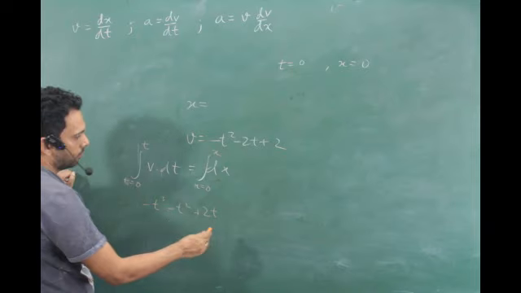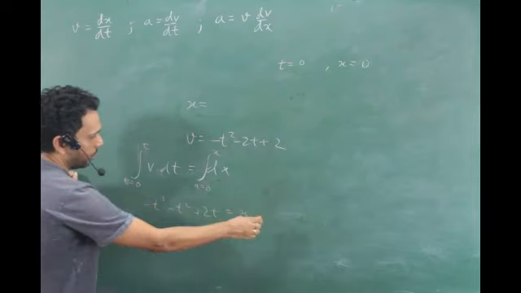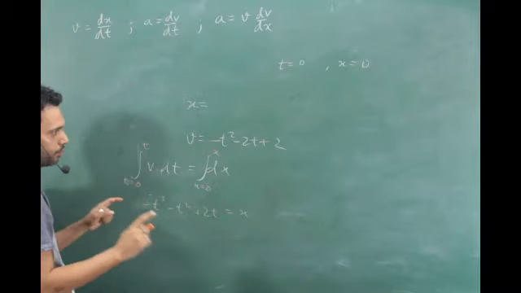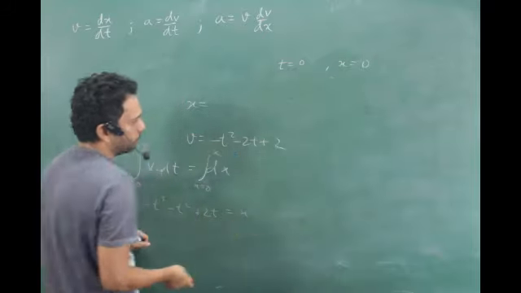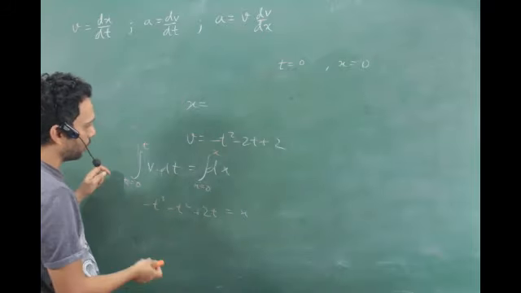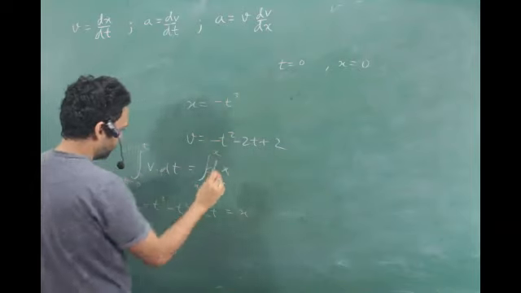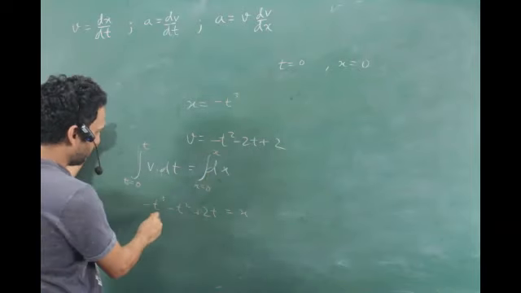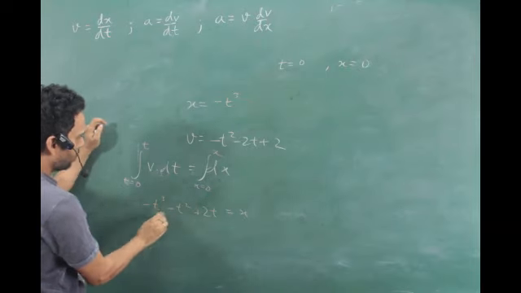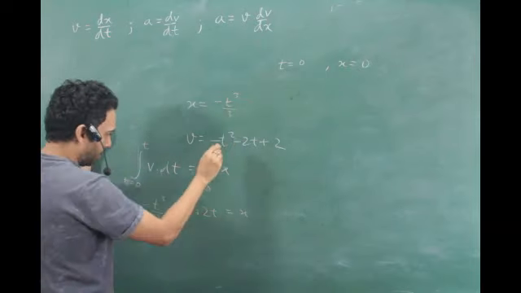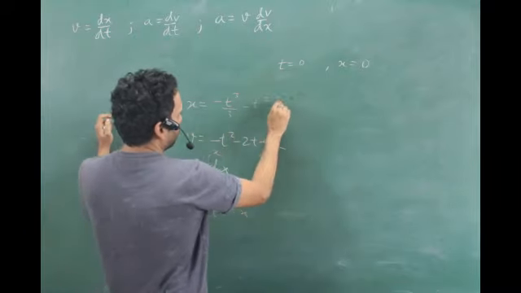So it will just be 0. Good for me. And the other one is x and the other limit is 0. Mind you, I am just putting 0 so that we can do it fast. Otherwise, I could have given you some random limits, but I don't want to get into the calculations. So I get x is equal to minus t cube by 3 minus t square plus 2t.